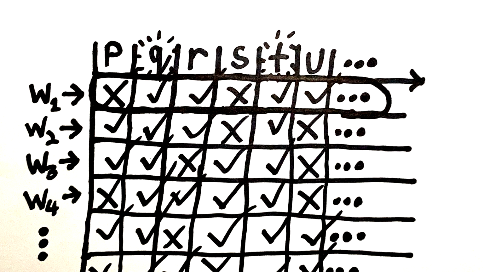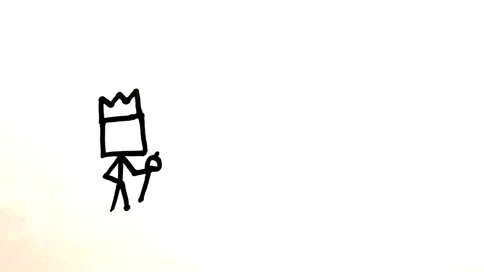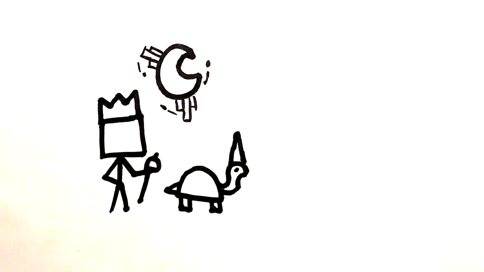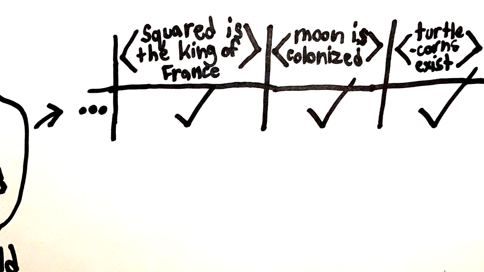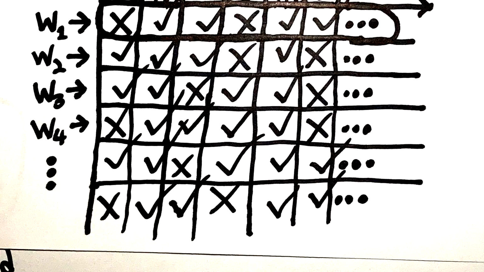What does all of that mean? Well, that means that a possible world, say where I'm the king of France, the moon is colonized, and turtle corns exist, corresponds to a row on our table where all the relevant propositions are true.